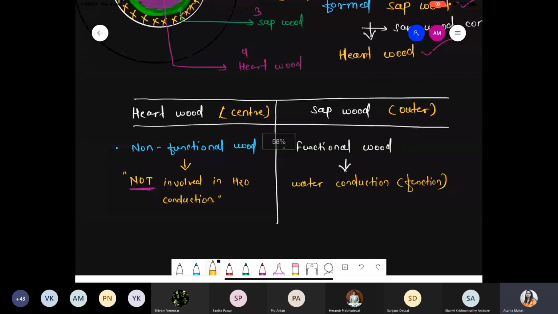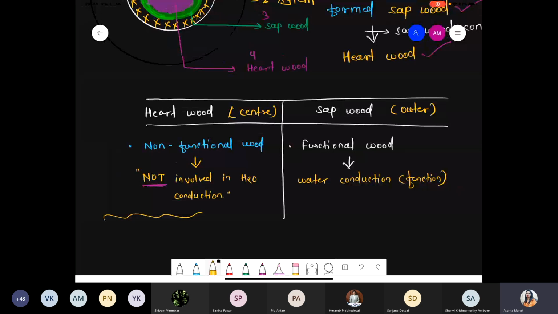So this is exactly the first difference with respect to heartwood and the sapwood on the basis of their function. Heartwood is present at the center, but it is non-functional wood because it is not responsible for water conduction, while sapwood is functional because it is responsible for water conduction.